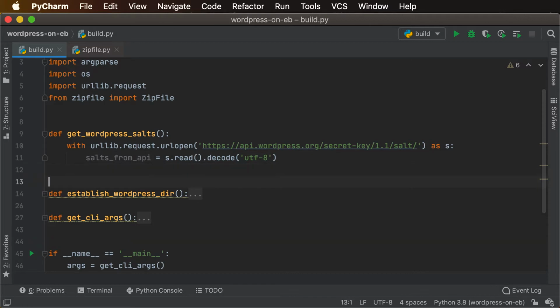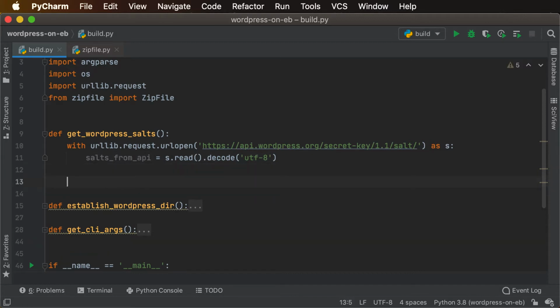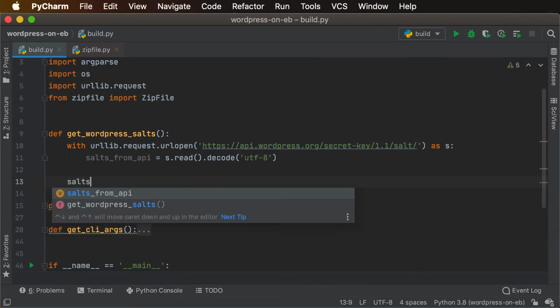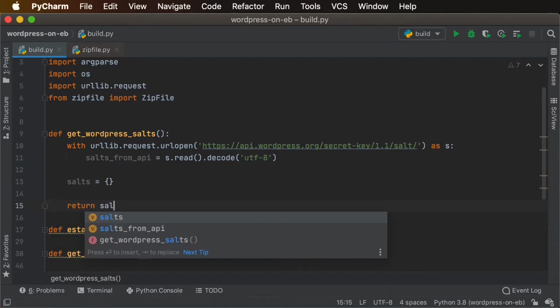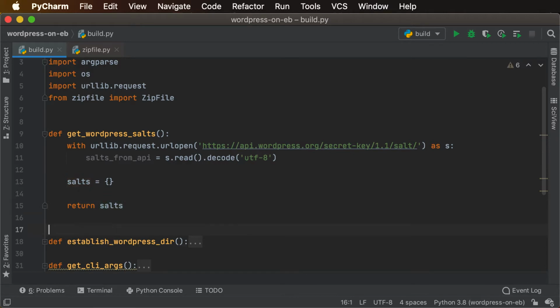Now, I want to be able to test this. So one approach that I find really helpful is to identify the intended return type. In this case, I intend to return a dictionary. So I'm going to go ahead and return the salts. And instead of using the Python console, we're just going to try this out as a basic unit test. And then I should be able to set a breakpoint.